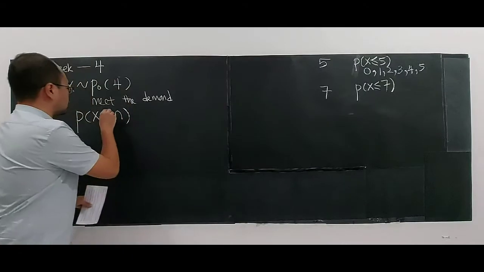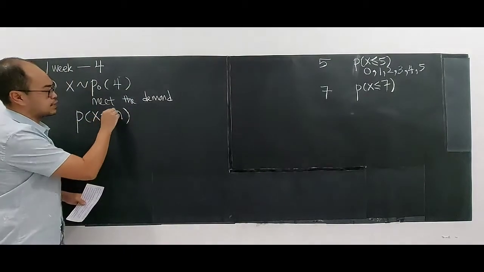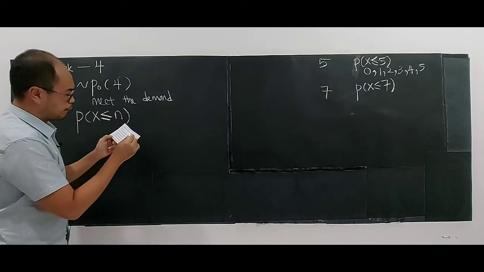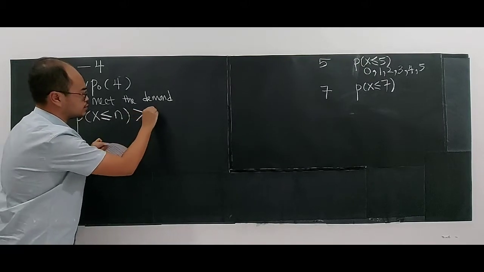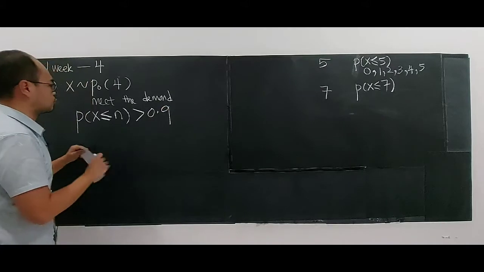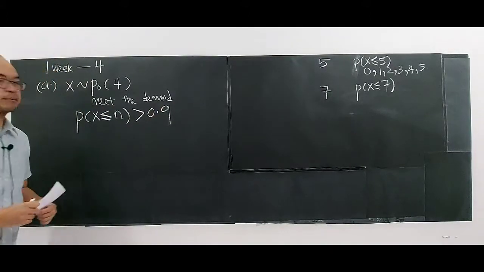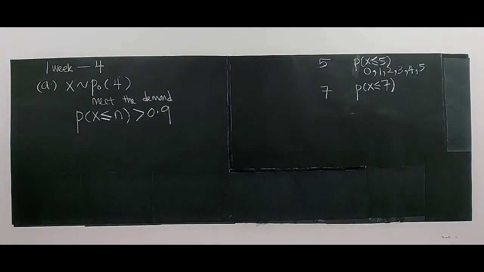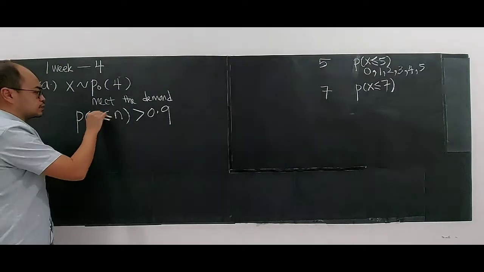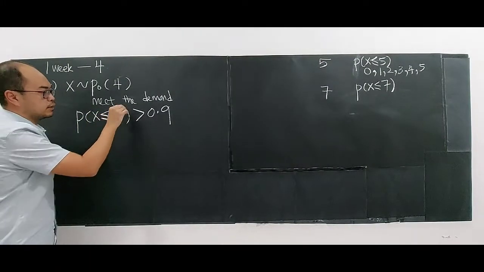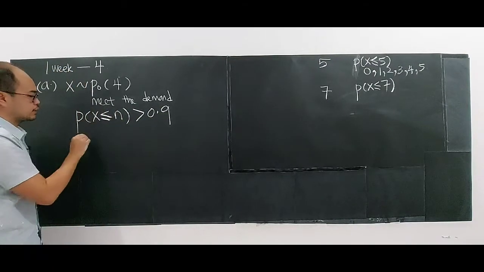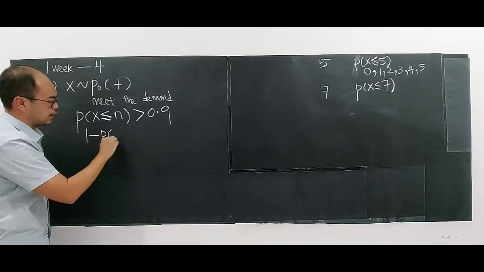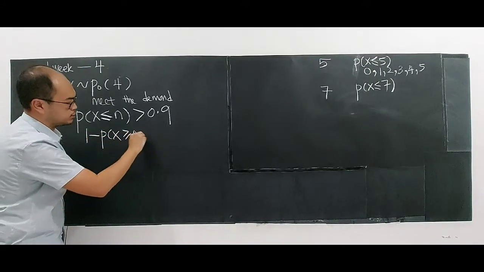So now I want to know at most how many copies I need so that the probability to meet all the demand is more than 0.9. Alright? To get this statement, you have to take some time to understand the question here. So now the probability to meet the demand is greater than 0.9, and this one is actually 1 minus P(X at least n plus 1).